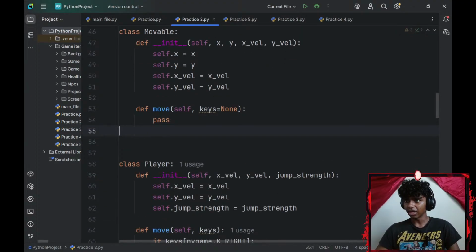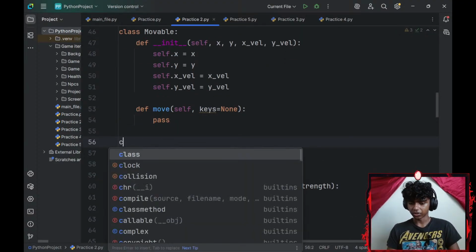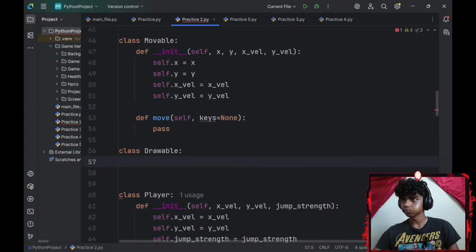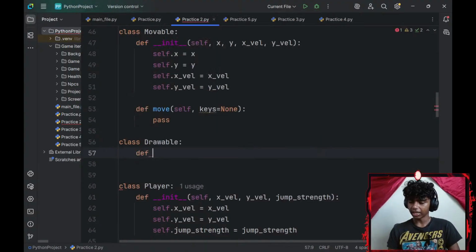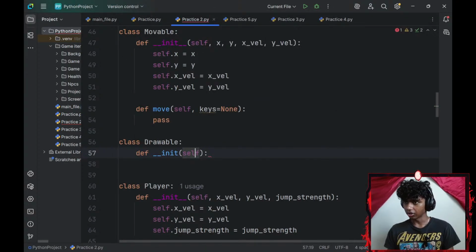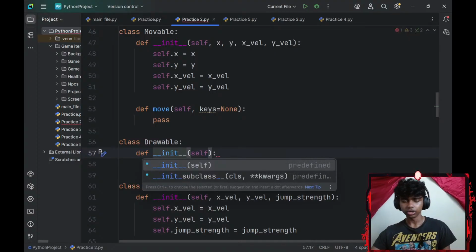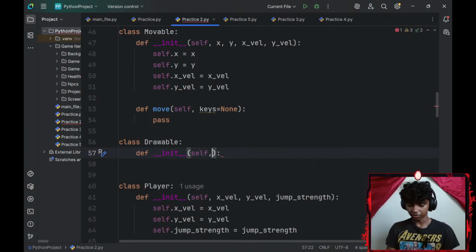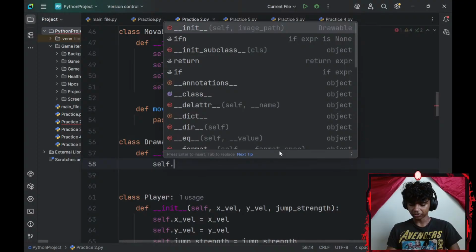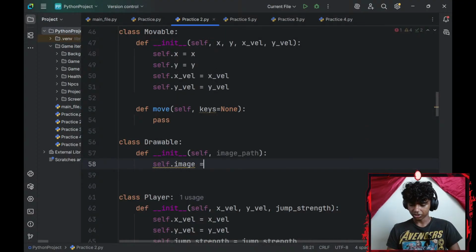Alright, and then for my drawable class, I'll create a class called drawable. So there we go. For drawable, I will define a dunder init. Okay, what parameters should it have? It should have one parameter, my image underscore path. Okay, and then I'll go with self.image equals to